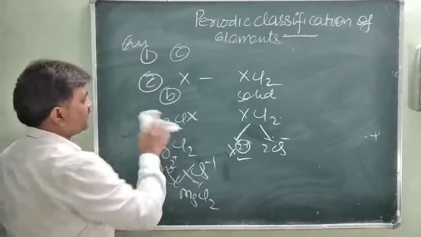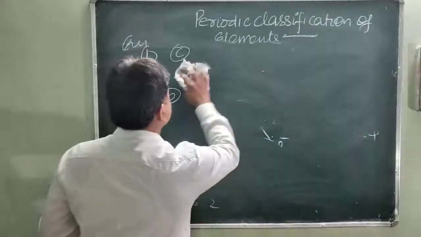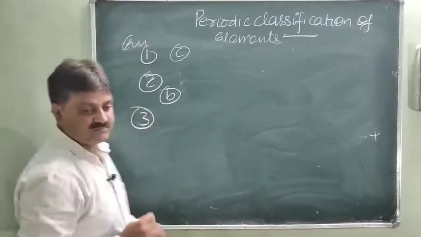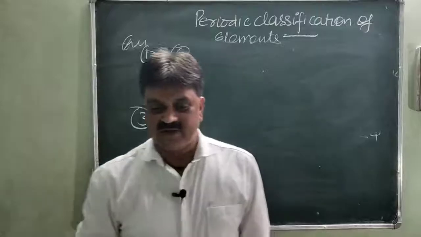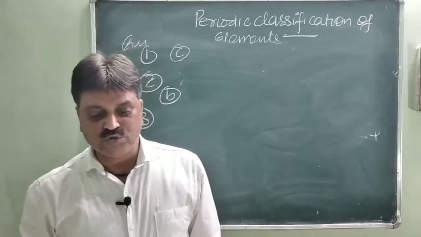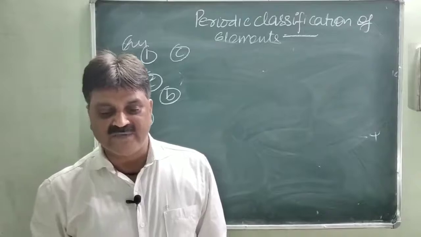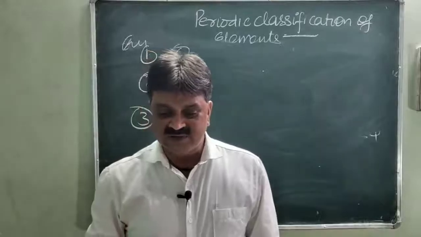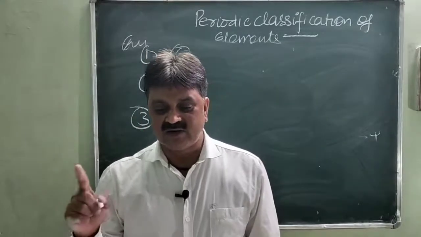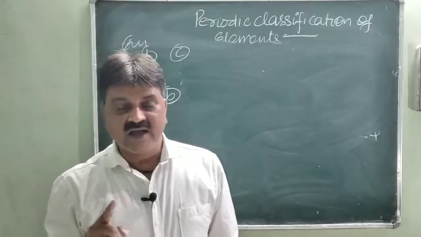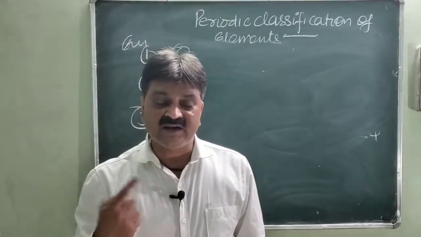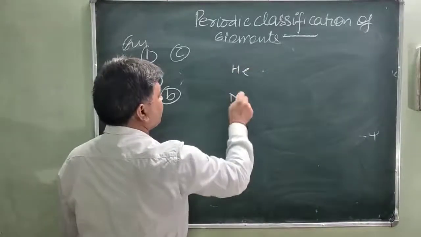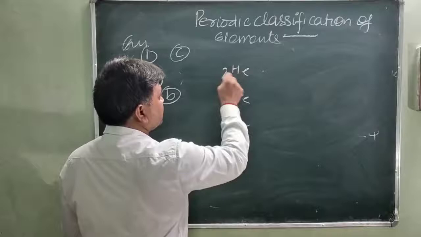Question number 3 is given. Which element has two cells, both of which are completely filled with electrons? Listen carefully. Two cells, both of which are completely filled with electrons. So you know that two cells completely filled means it is an inert gas. Among the inert gases, like helium, neon, argon: helium is 2 and this is 10.